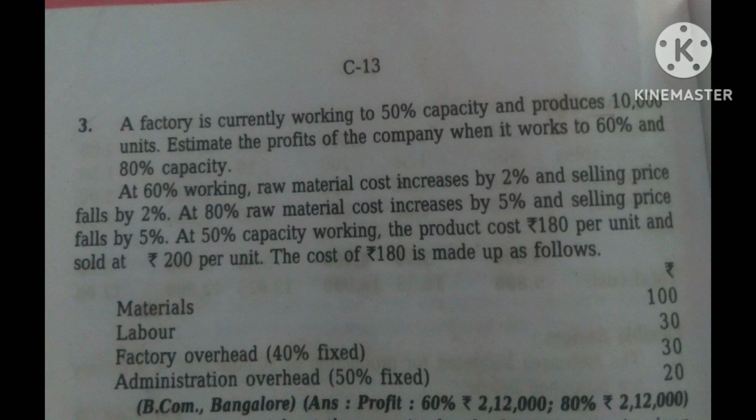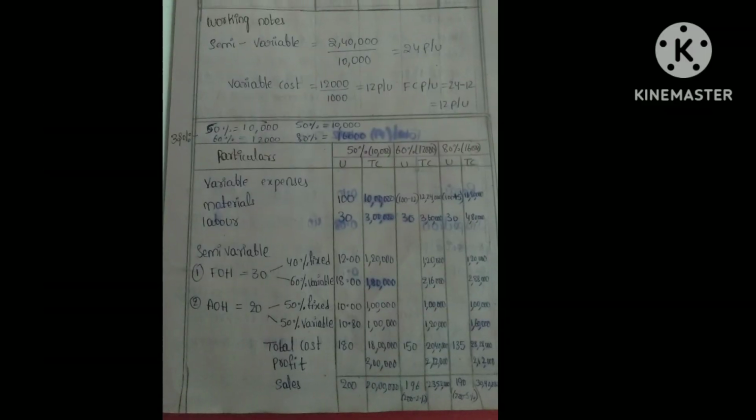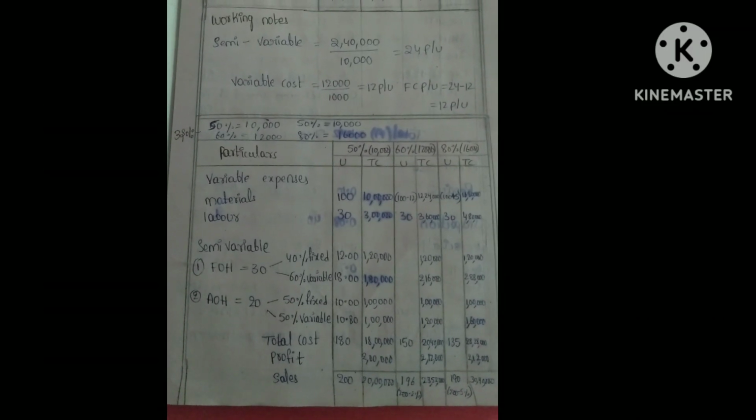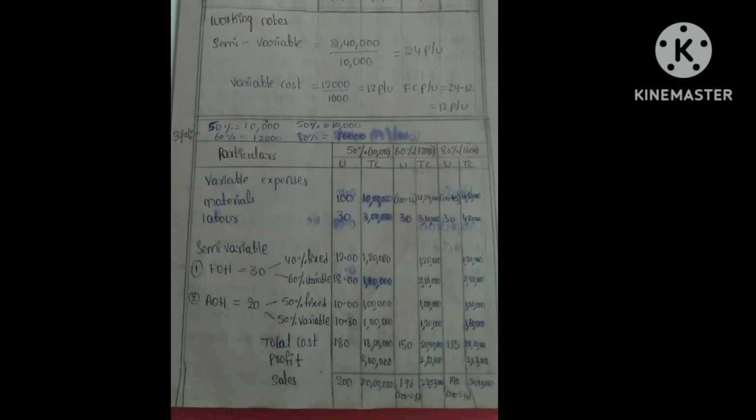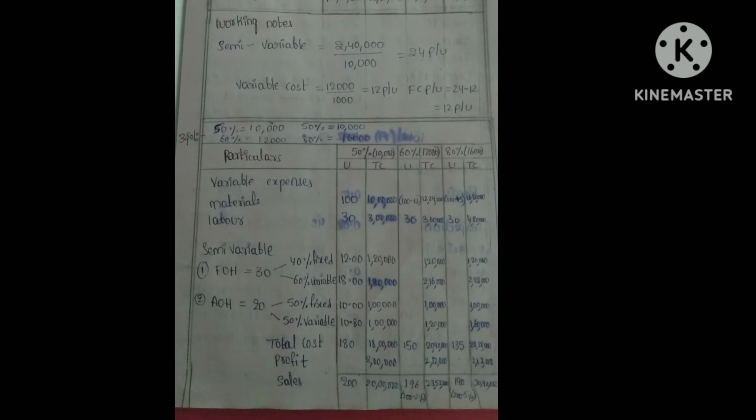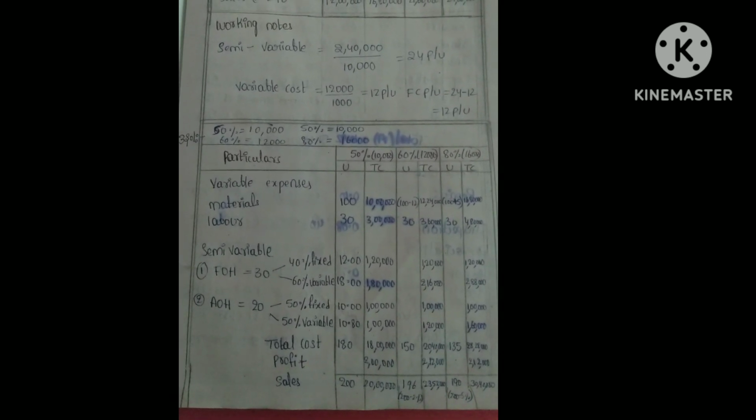Cost of rupees 180 is made up as follows. Materials is 100, labor is 30, factory overhead 40% fixed and the rate is 30, administration overhead 50% fixed and the rate is 20. So now given information is for 50% capacity, so we have to find out for 60% capacity and 80% capacity. So guys, let's start the problem. Given information is for 50% capacity and it produces 10,000. So we need to calculate for 60% and 80%.